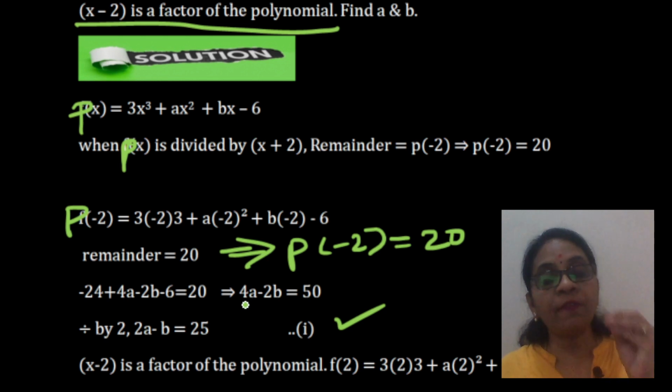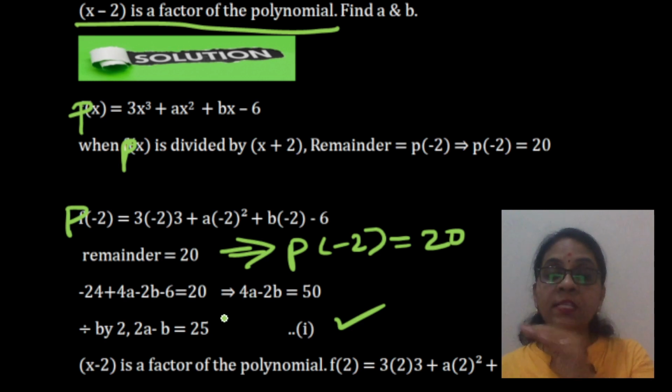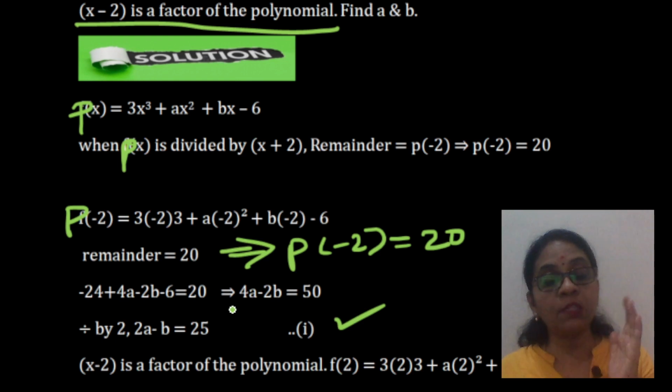That is, if x minus a is a factor of the polynomial, it means p of a is 0. If ax plus b is a factor of the polynomial p of x, it means that p of minus b by a is 0. If 2x plus 3 is a factor of a polynomial p of x, it means p of minus 3 by 2 is 0. If x plus 2 is a factor of a polynomial, it means p of minus 2 is equal to 0. Is that clear?